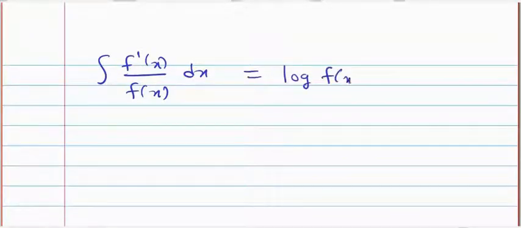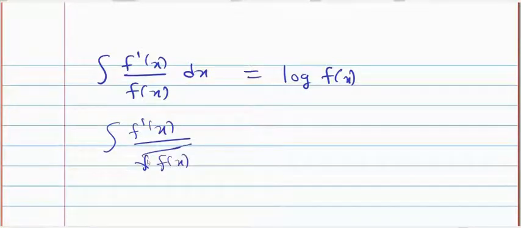Integration f dash x upon f of x. In the denominator a function is present, in the numerator its derivative is present. So this integration formula is log of f of x. Then integration f dash x upon under root f of x. In the denominator the function is present under the root, in the numerator its derivative is present. So it has the formula 2 times under root f of x.